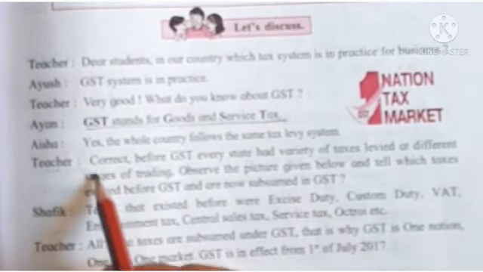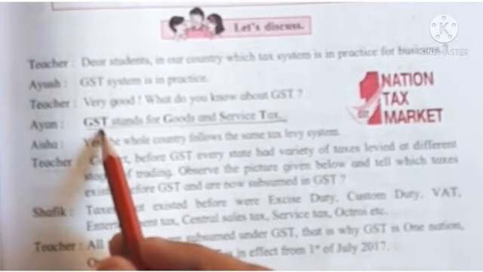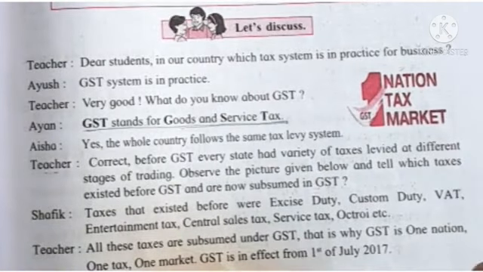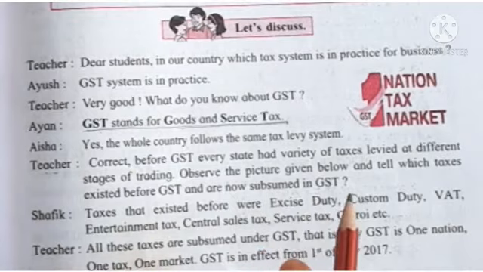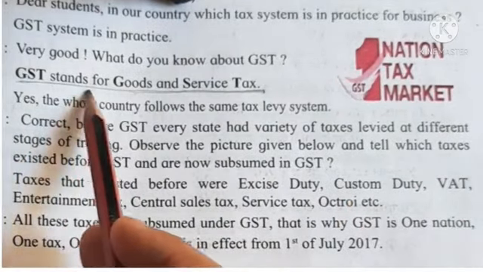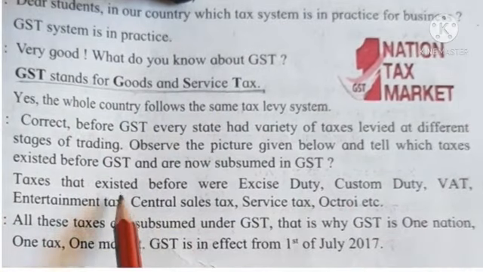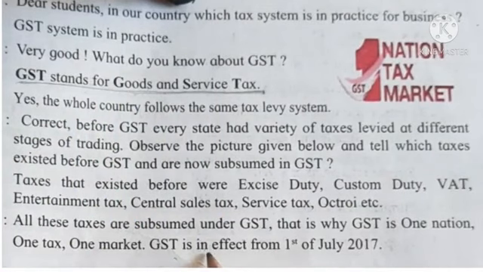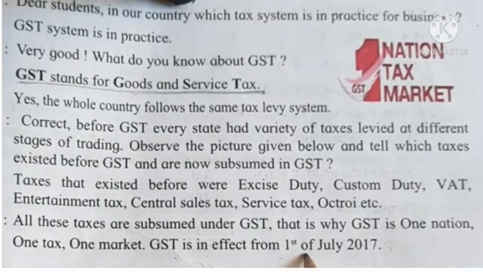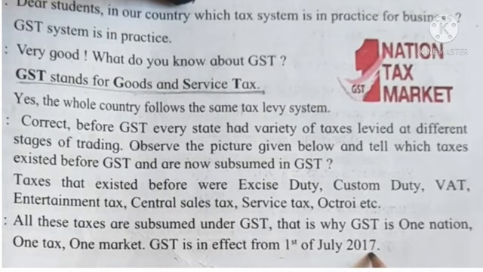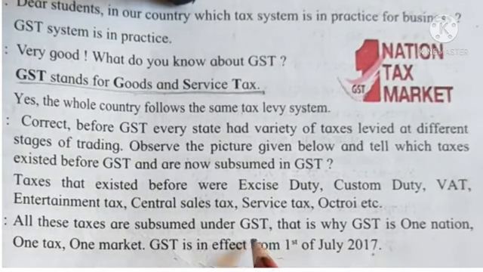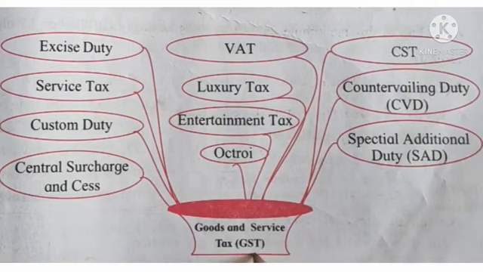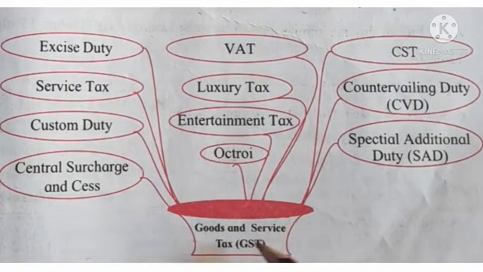Okay. So here we will see different types of GST. What are the different types of goods and service tax? We will see. So GST stands for goods and service tax. GST started from 1st of July 2017. From this, the GST taxes started. Here we are given goods and service tax. Which are the different types of goods and service tax?